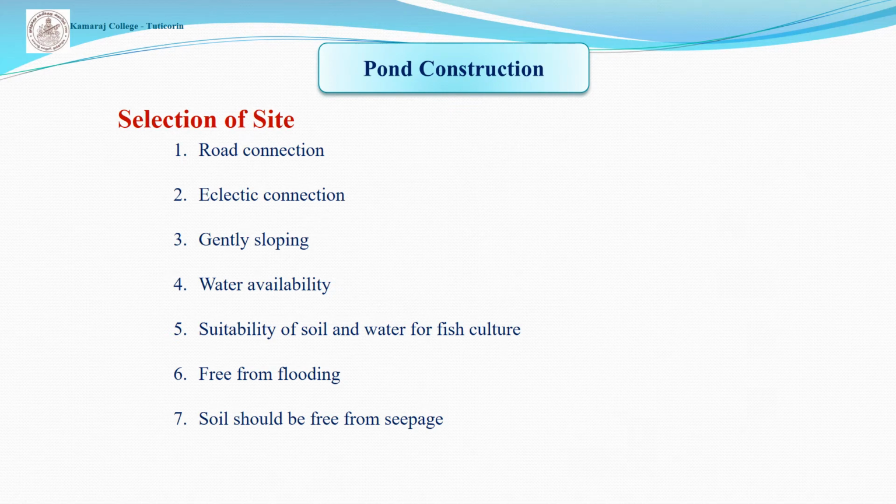Selection of site is very important for pond construction, and some specific features are there. They are road connection, electric connection, gently sloping land, water availability, suitability of soil and water for fish culture, free from flooding, and soil should be free from seepage. These are some specific characteristics for selection of site.